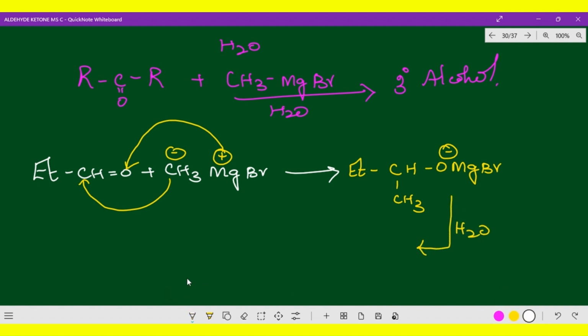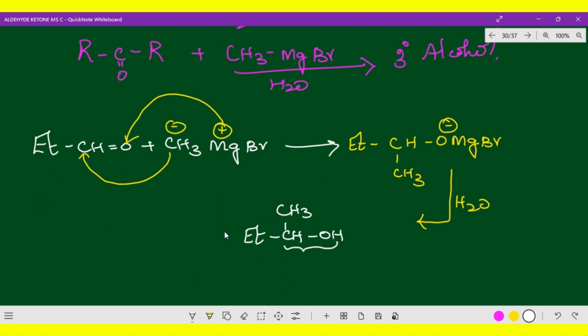So what is the product you will be getting? Et, the ethyl group, then CH, CH3, and OH. As I mentioned, it is a secondary alcohol, CHOH. When an aldehyde combines with CH3MgBr, you will get a secondary alcohol. So this is the first option, A. You are getting a secondary alcohol, but what they are asking for is only a tertiary alcohol, that is mandatory.